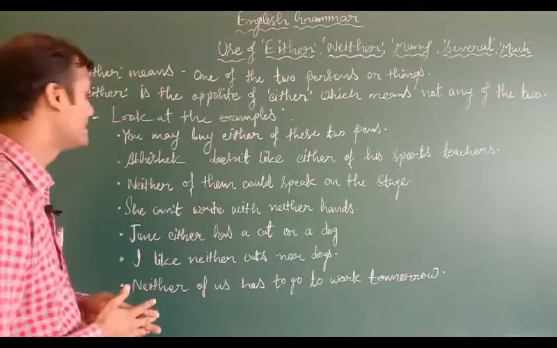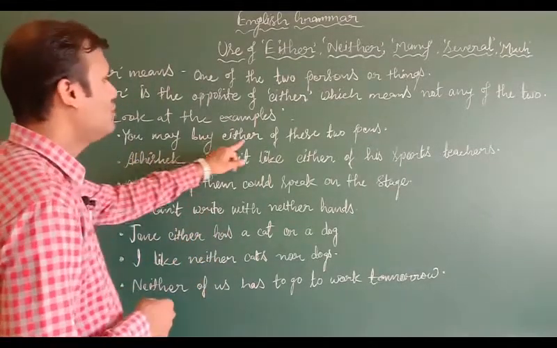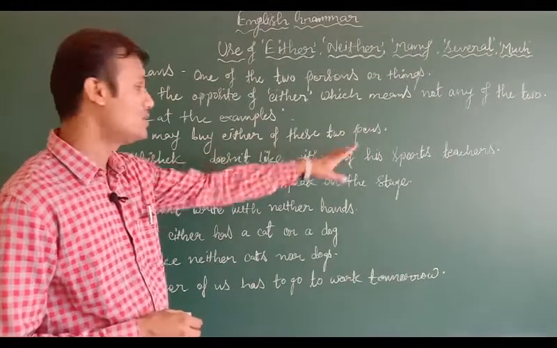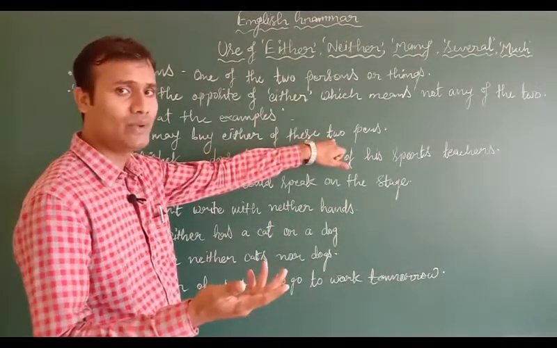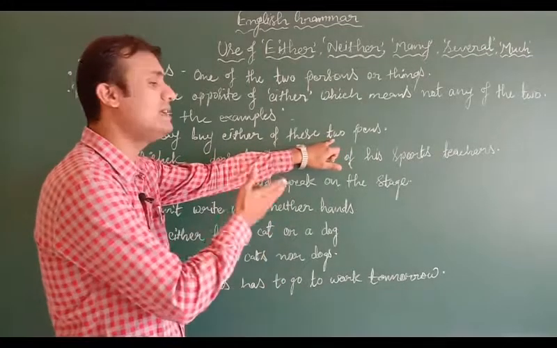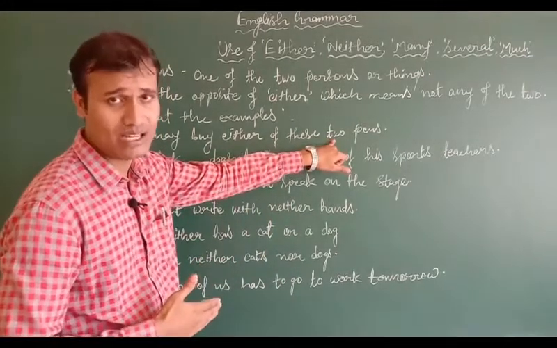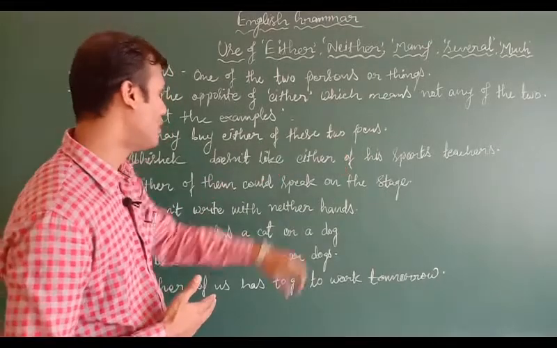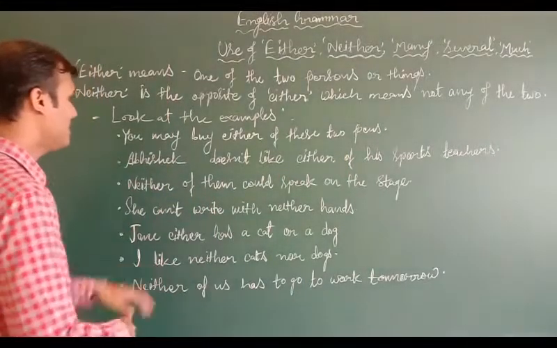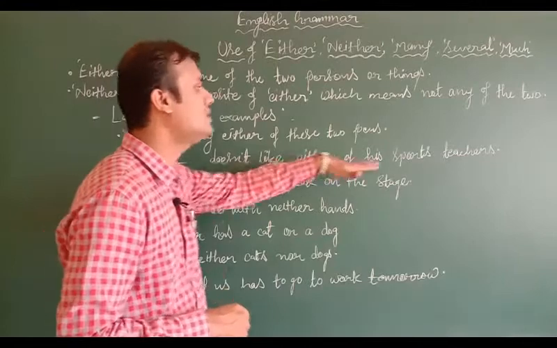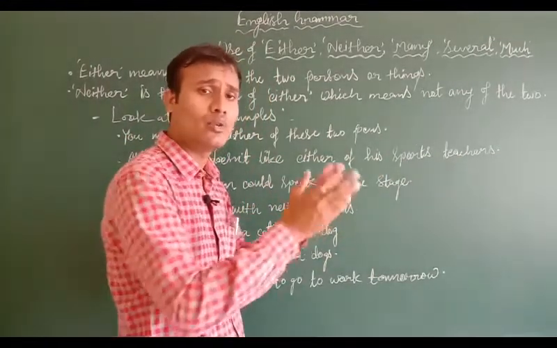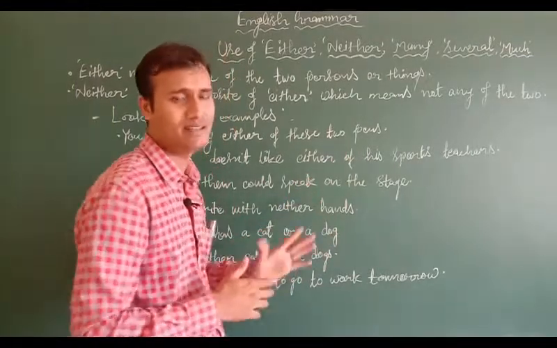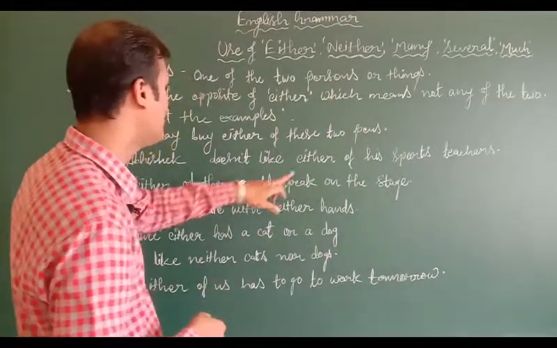You may buy either of these two pens. Try to understand. You may buy either of these two pens. The pens are two, so दो pens में से कोई भी एक पेन आप buy कर सकते हो. Any of the two pens can be bought. Look at another example. Abhishek doesn't like either of his sports teachers. Suppose Abhishek has more than one sports teacher और उनमें से एक भी अभिषेक को पसंद नहीं है. So in this sense you are using either.